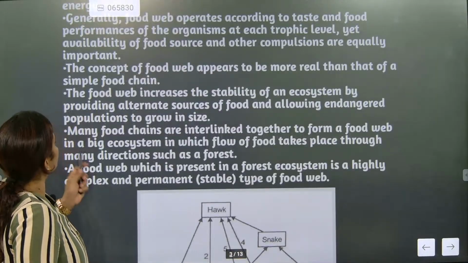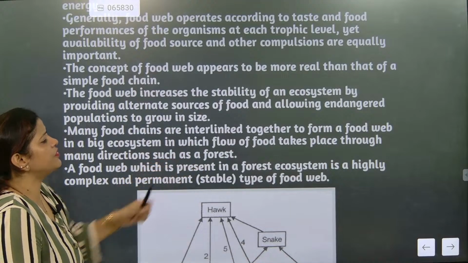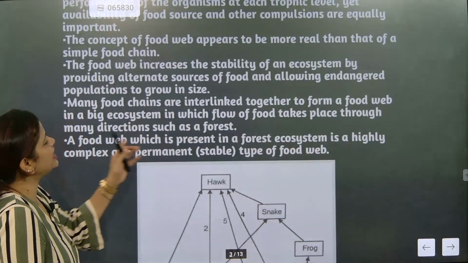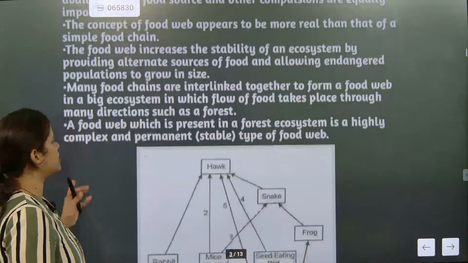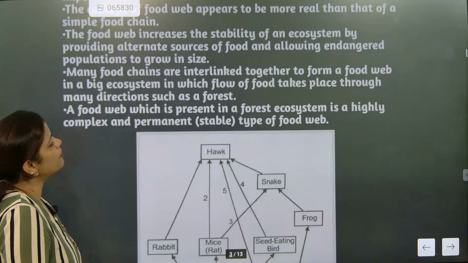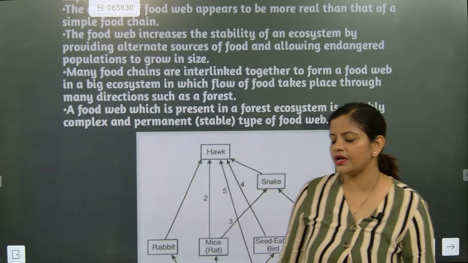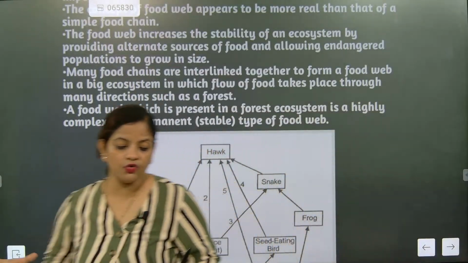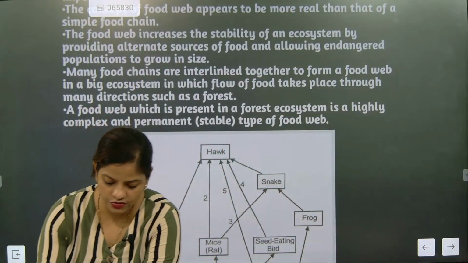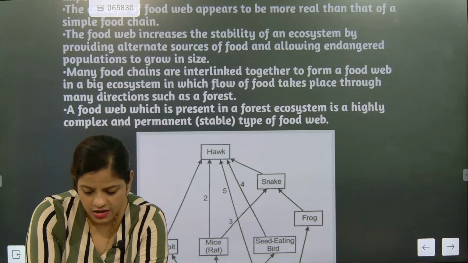Check this one out. So many food chains are interlinked together to form a food web in a big ecosystem in which flow of food takes place through many directions, such as a forest. A food web which is present in the forest ecosystem is highly complex and a permanent, stable type of web. So in an ecosystem, when you will be seeing the interconnections, you will be getting a wide range.